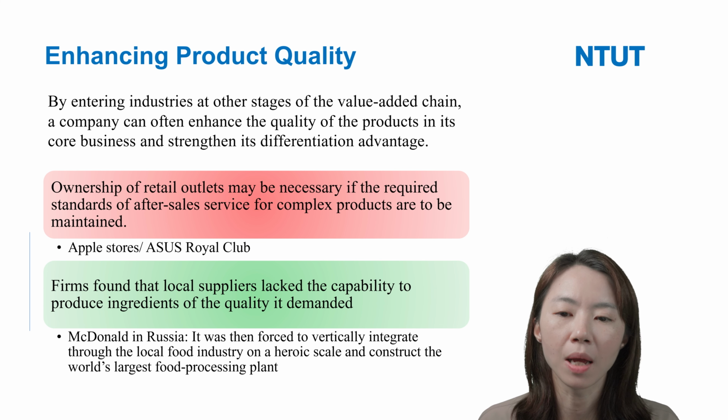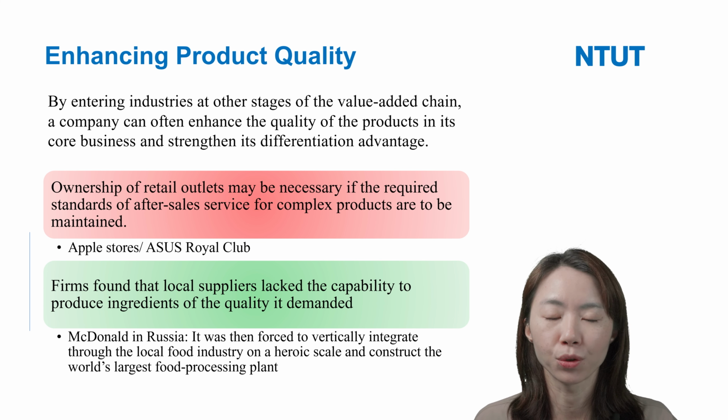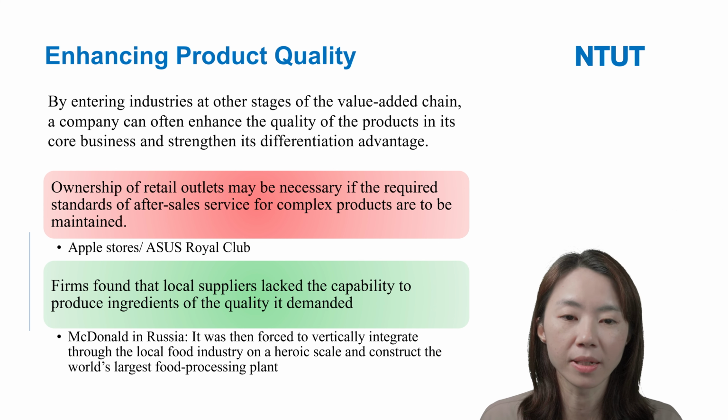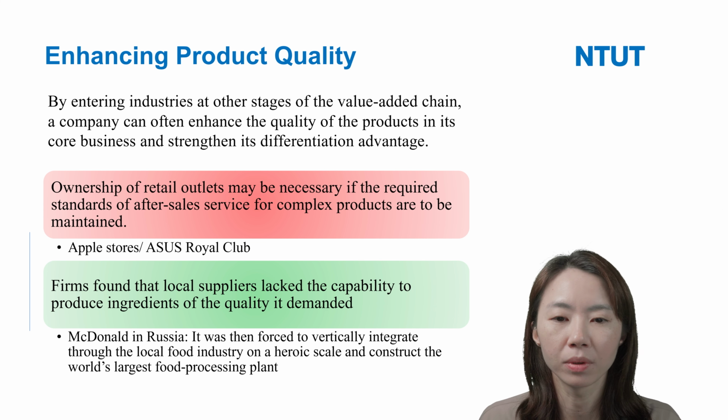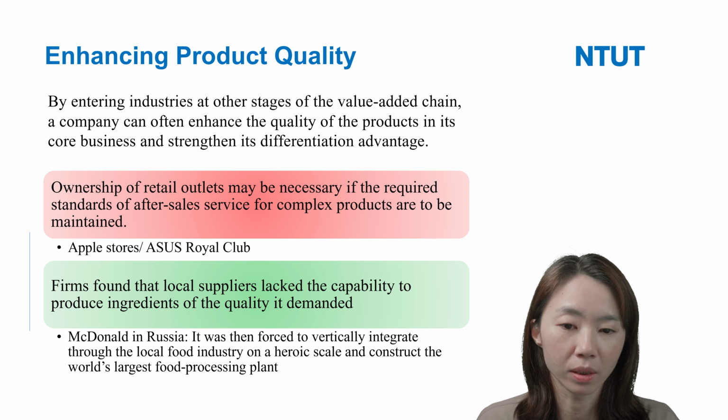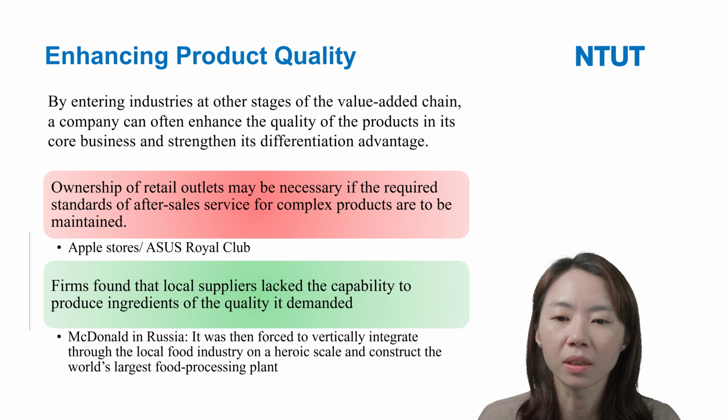So Apple has the Apple Store. They can provide a standard of service to their customers. And Asus has the Royal Club. As I said, if your computer is broken, you can send it there. So if the required standard of after-sales service is needed, vertical integration maybe can help you to enhance the service quality over the product quality, or improve the after-sales service.